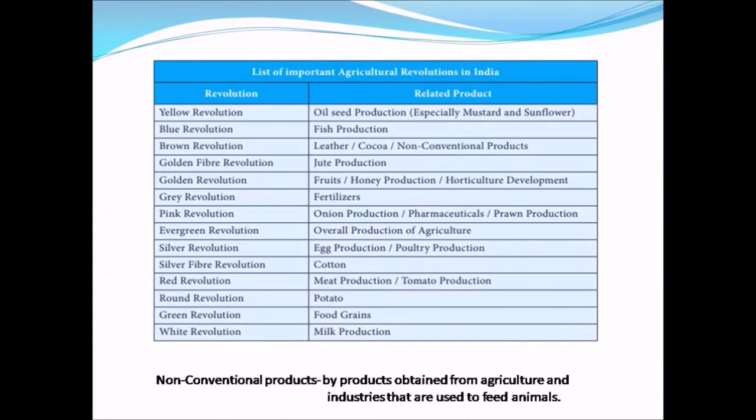Grey revolution refers to fertilizers. Pink revolution refers to onion production, pharmaceuticals, or prawn production. Evergreen revolution refers to overall production of agriculture. Silver revolution refers to egg production or poultry production. Silver fiber revolution refers to cotton. Red revolution refers to meat production or tomato production. Round revolution refers to potato. Green revolution refers to food grains, and white revolution refers to milk production.